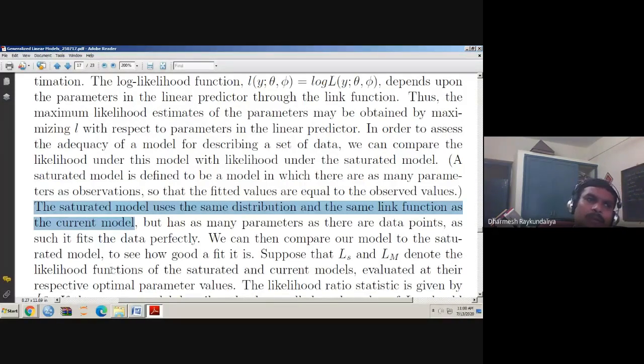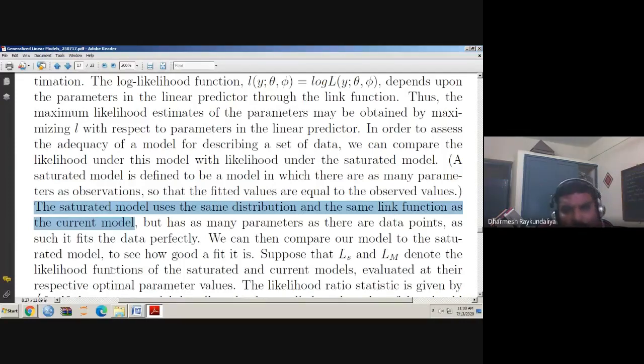For example, if we take the passing rate example, what was our model? Ln mu upon 1 minus mu is equal to alpha I plus beta 1 n plus beta 2 s. So that was the model under consideration. But if I replace all the parameters by the data points, then that model becomes the saturated model.